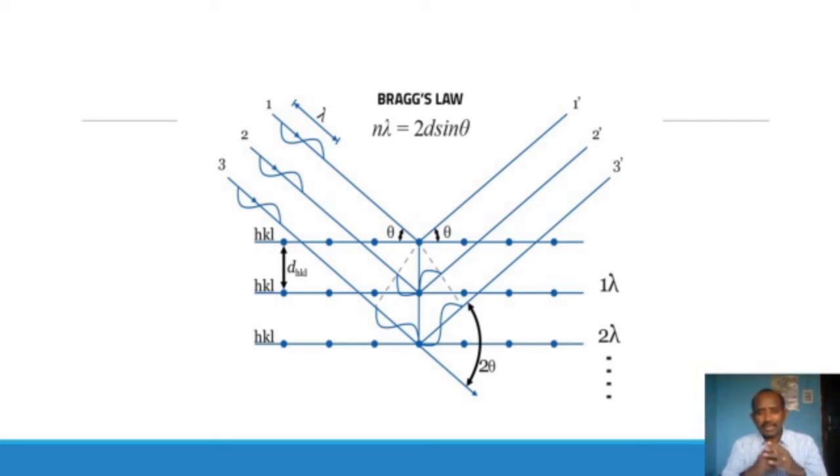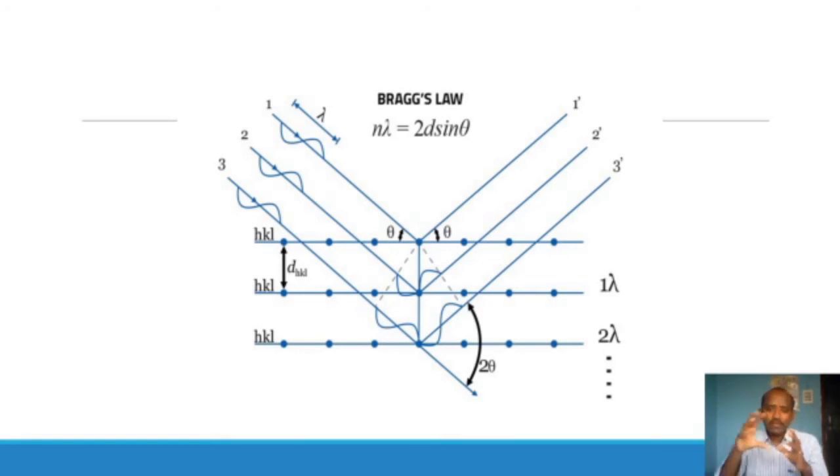We can observe from the diagram that the reflected rays from the successive planes interfere constructively. The reflected rays, which are moving to the right side, are moving in the form of waves. We know the properties of waves.